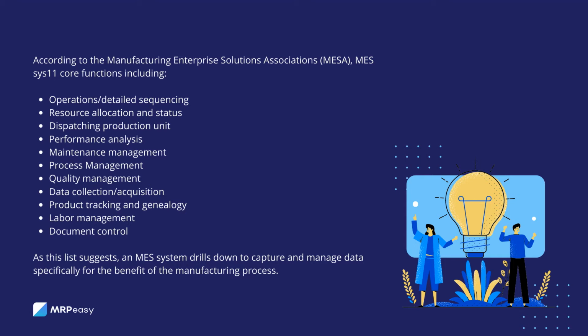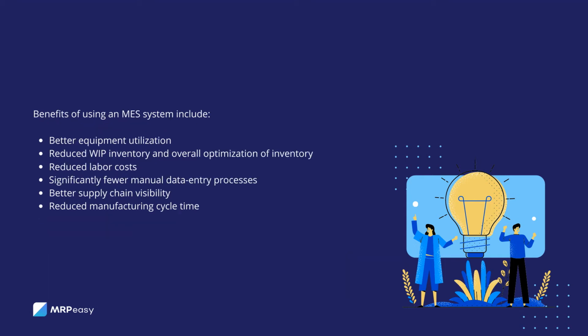As this list suggests, an MES system drills down to capture and manage data specifically for the benefit of the manufacturing process. Benefits of using an MES system include better equipment utilization, reduced WIP inventory and overall optimization of inventory, reduced labor costs, significantly fewer manual data entry processes, better supply chain visibility, reduced manufacturing cycle time.